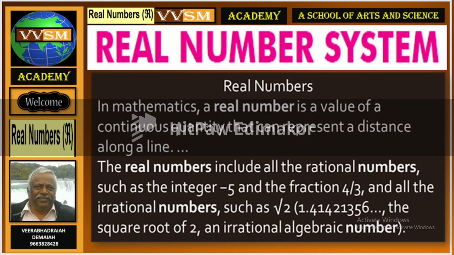Today I would like to discuss the real number system in mathematics. A real number is a value of a continuous quantity that can represent a distance along a line. The real numbers include all the rational numbers, such as the integers and the fractions, and all the irrational numbers such as root 2, 1.414, the square root of 2, an irrational algebraic number.